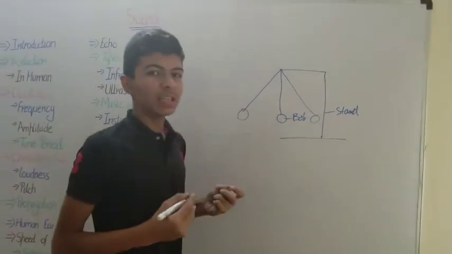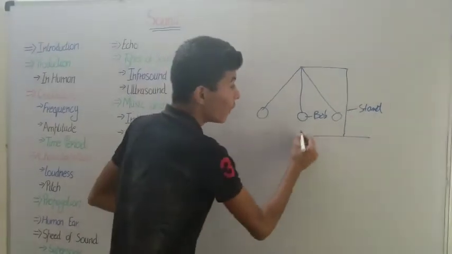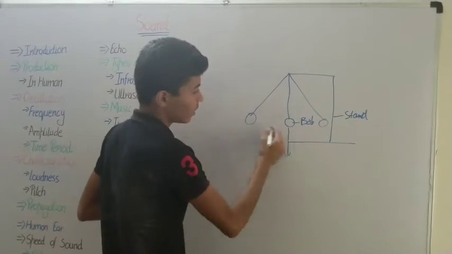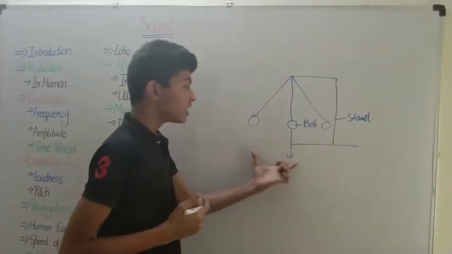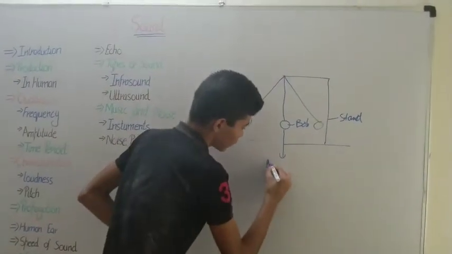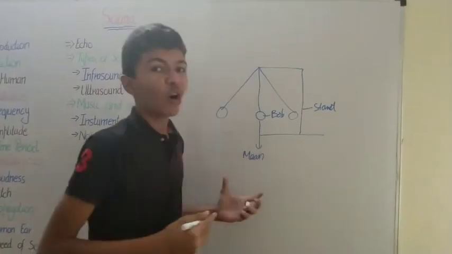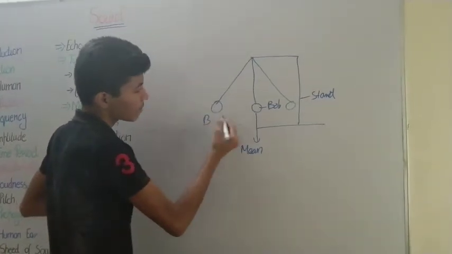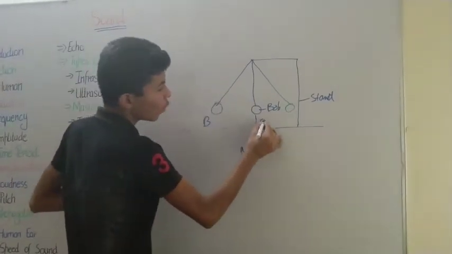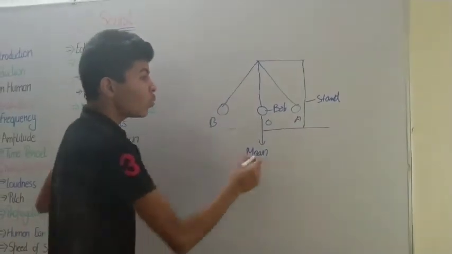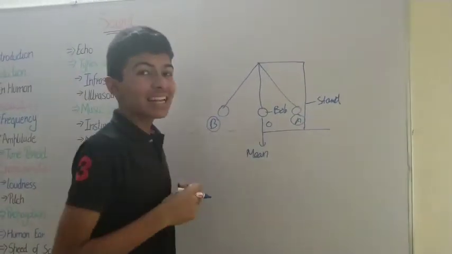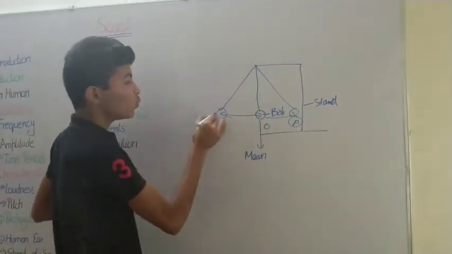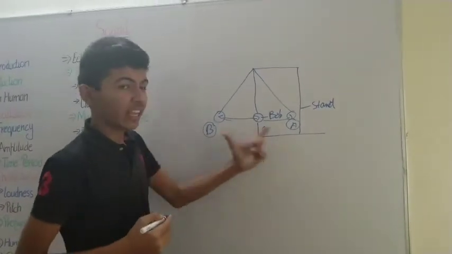So let's learn the terms about this. When the bob is at rest, that means no displacement in either direction, this is called the mean position, or the equilibrium position. Now let me name these B, O, A. A and B are the extreme positions, the highest displacement the bob can reach, and we see that OA and OB are equal.